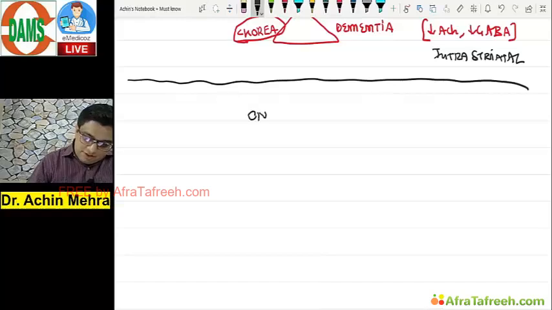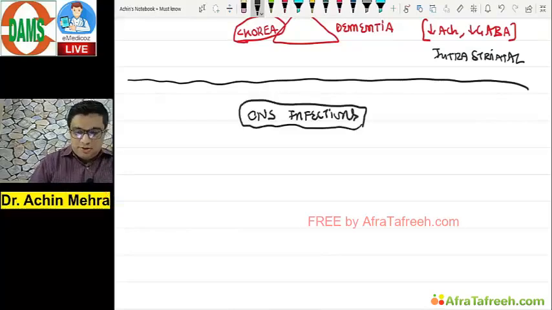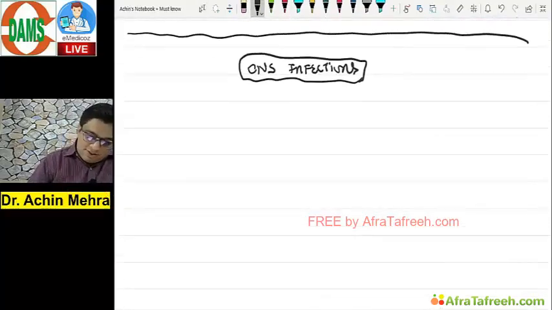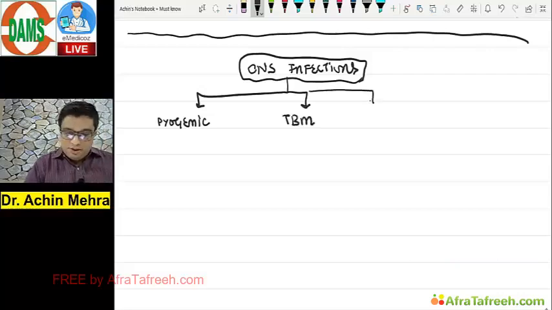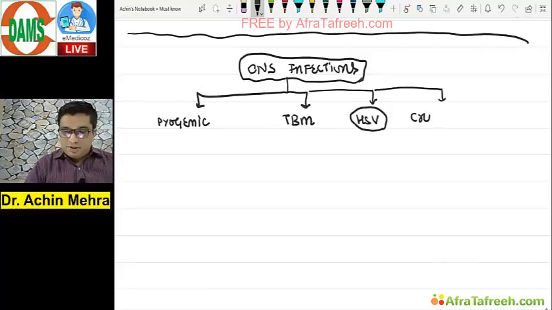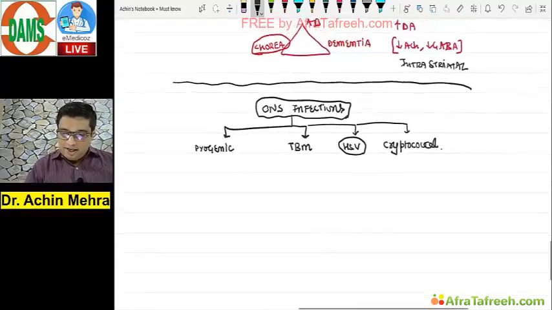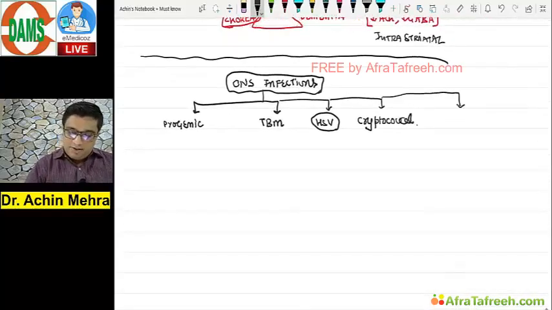Now fast, CNS infections. Yes, we know them. They are again very short, sweet topics. They are just like Barfi, you know, the movie Barfi. They don't talk too much, but a lot of things you know about them. CNS infection, pyogenic meningitis, 1. Second is tubercular meningitis, 2. Third is viral or herpes simplex virus encephalitis. Another one to add is cryptococcal. Don't forget cryptococcal meningitis, right? And of course, one more I want to add here is neurocysticercosis.